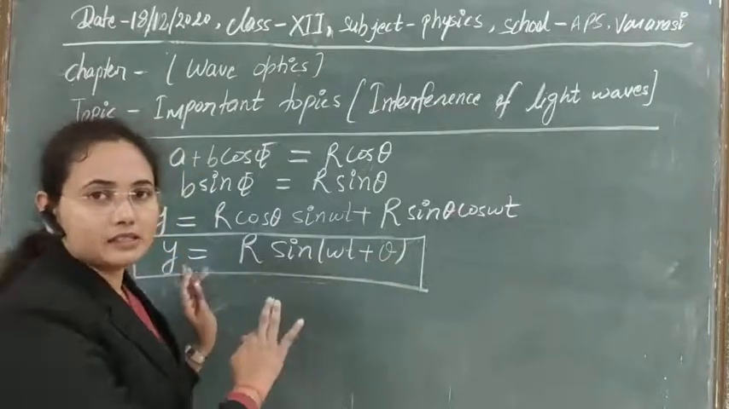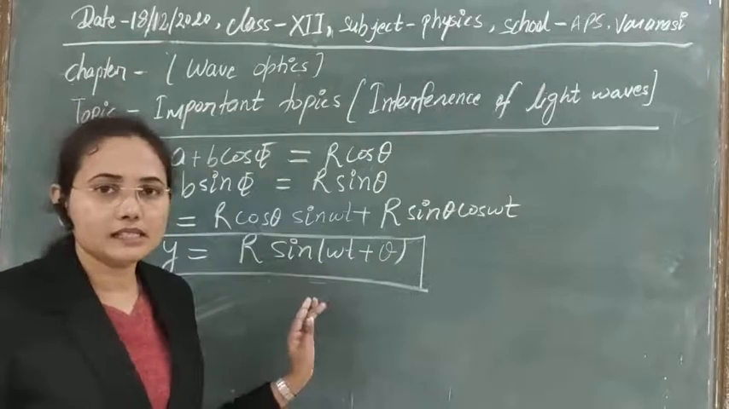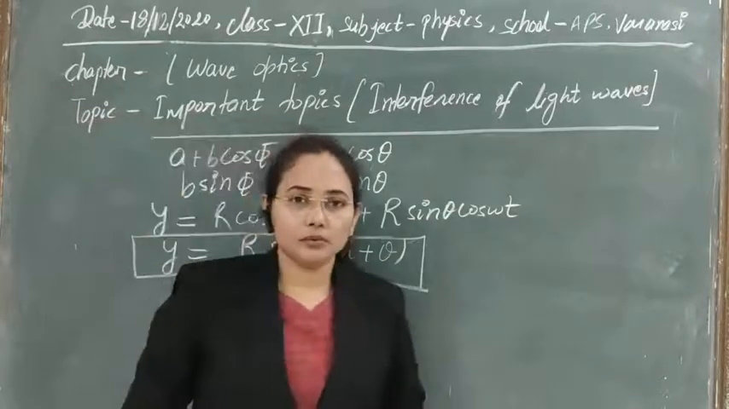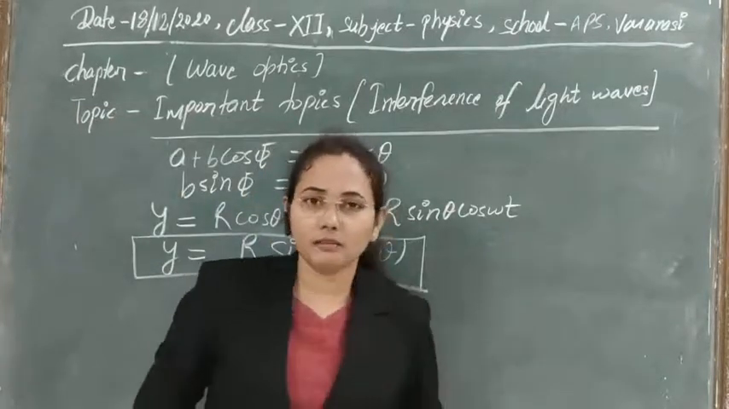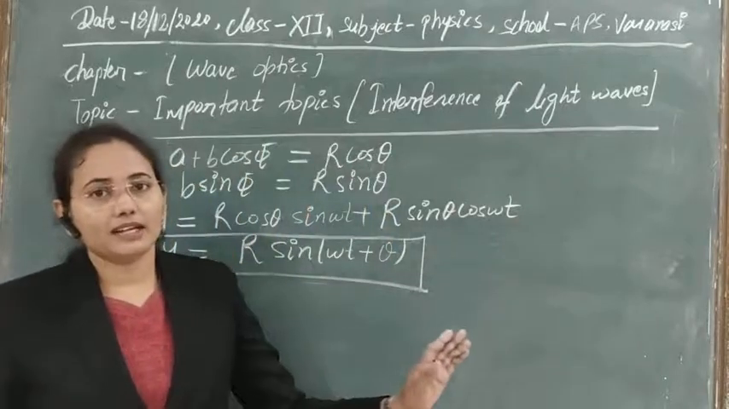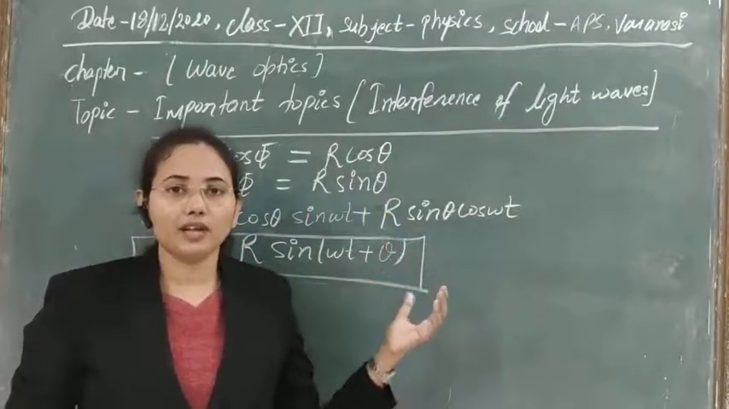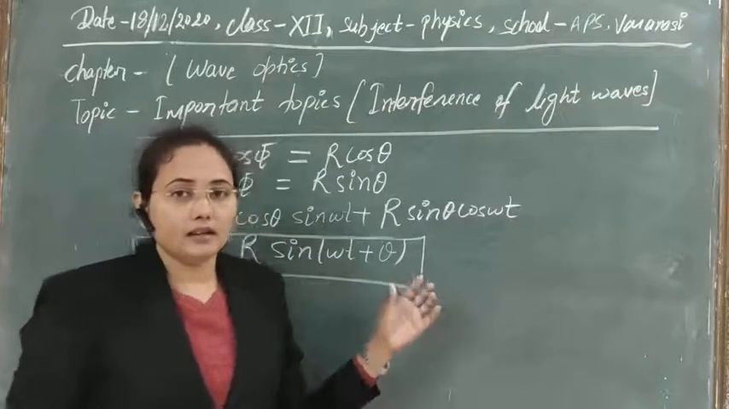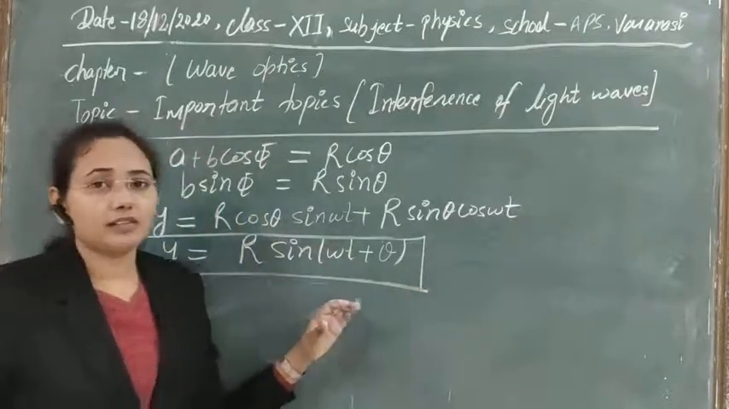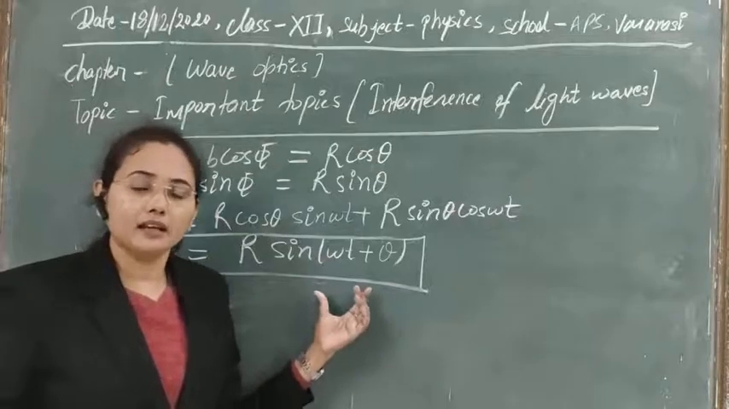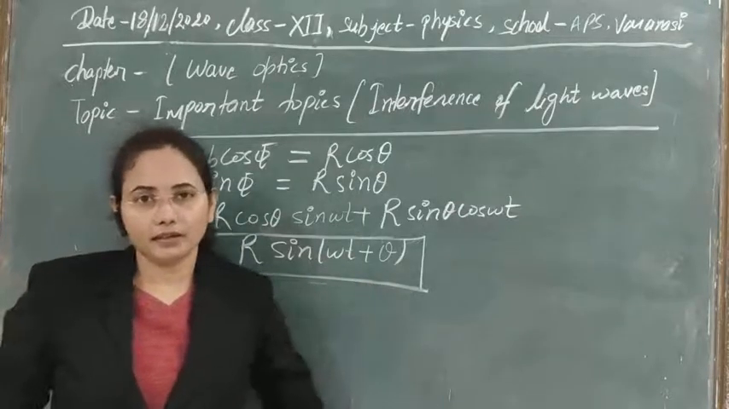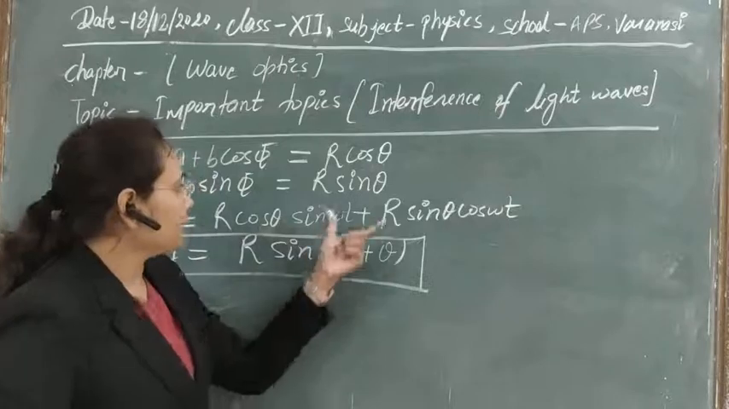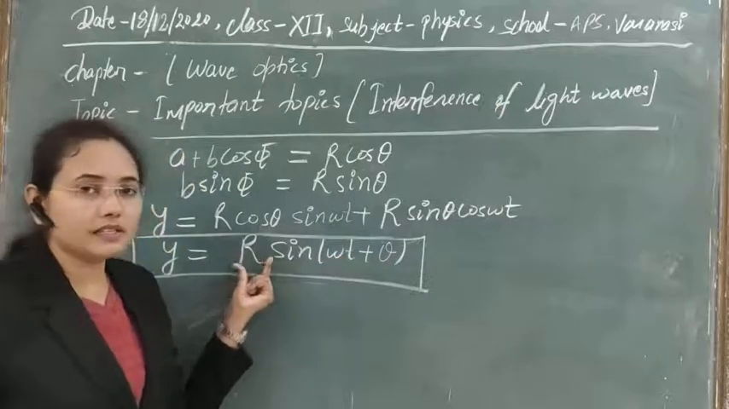Clear? I think there is no confusion at all in these things. After the superposition, is the wave of the same type or a different type? In the start we have taken two harmonic waves, or two light waves that are harmonic in nature, and after their superposition we are again getting a harmonic wave, that is a light wave. Clear?